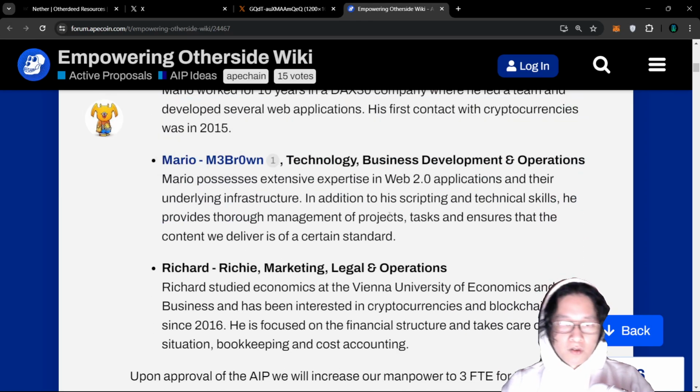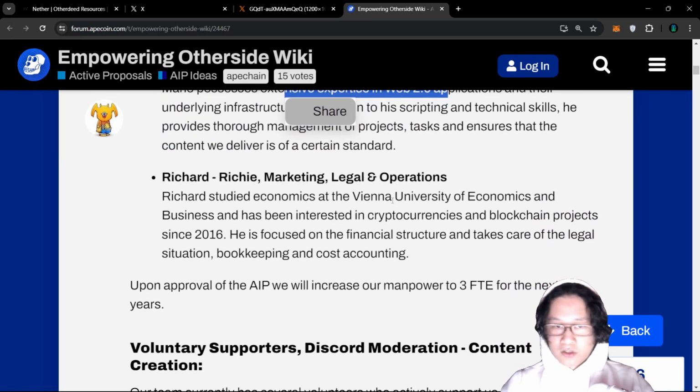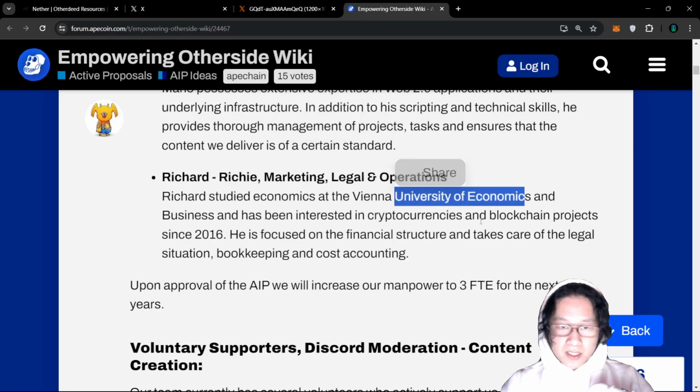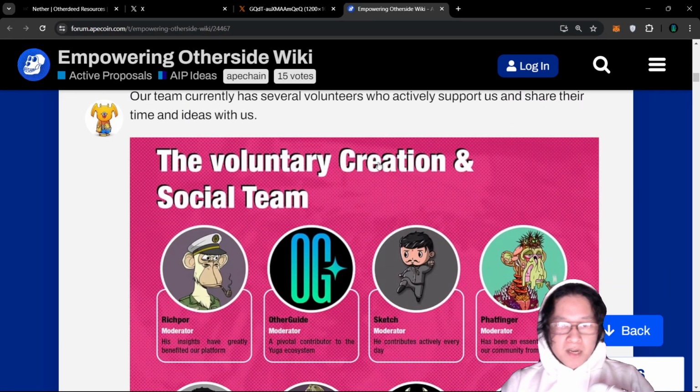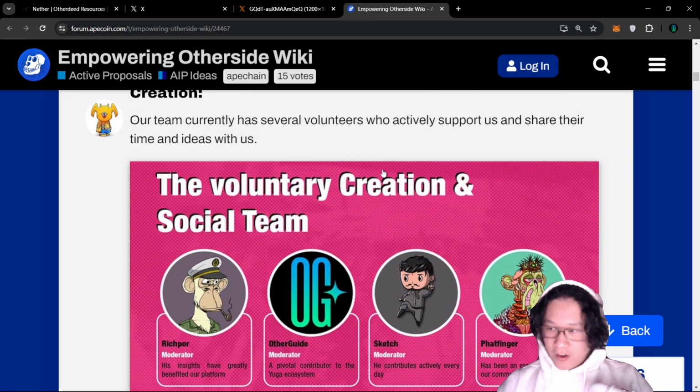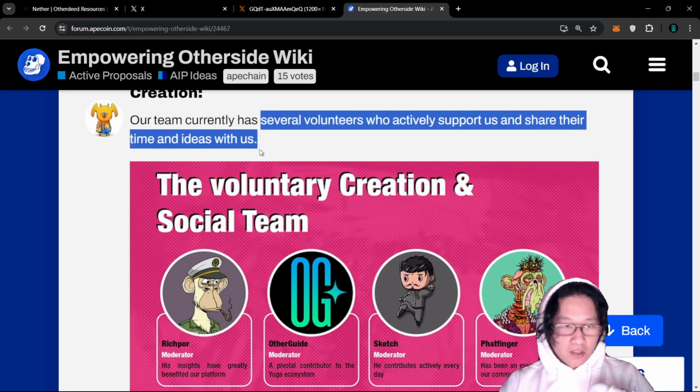And then it goes over his other team members, such as Mario, with his expertise in Web 2, and additionally Richard, who's been at the University of Economics and focused on finances and legal. And then again, they do have a section for us as well in the voluntary creation and social team. So again, there are several volunteers who actively support us and share their time.